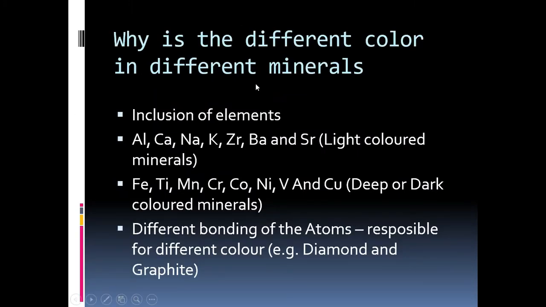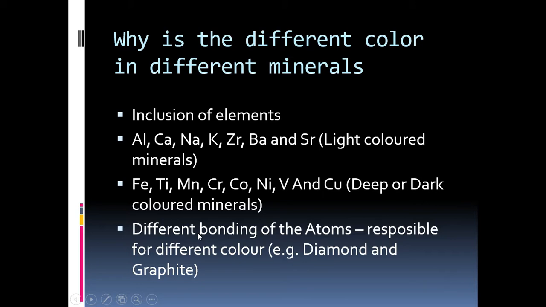Why is there different color in different minerals? As I told you, because of the inclusion of foreign elements. For example, if light-colored elements like aluminum, calcium, sodium, potassium enter into the mineral, they will show light colored minerals. If Fe, titanium, chromium, cobalt, nickel enter into the mineral, that will show deep or dark colored minerals.